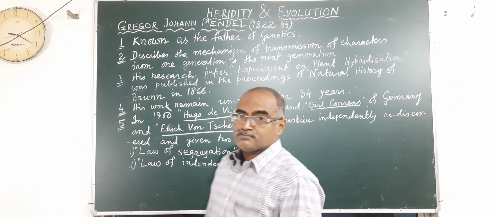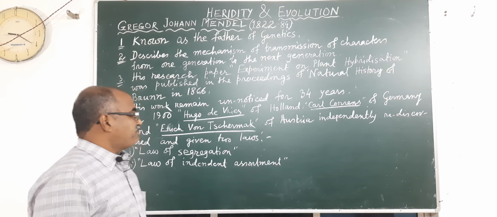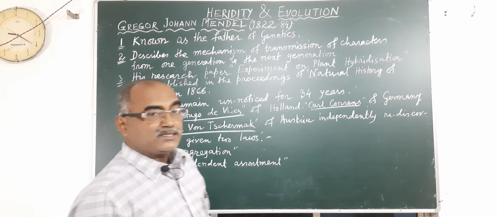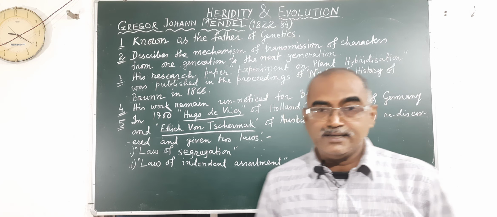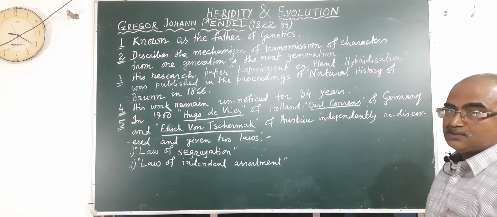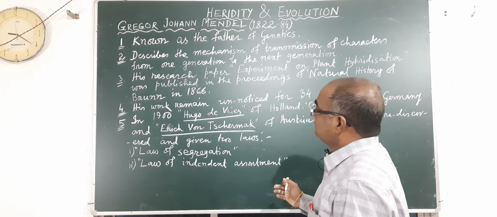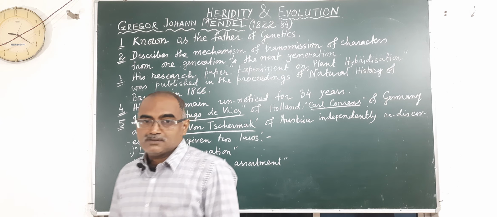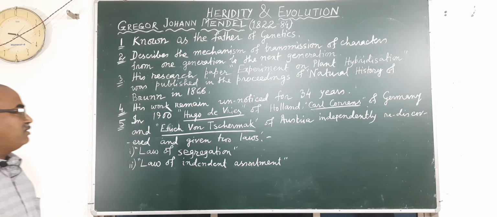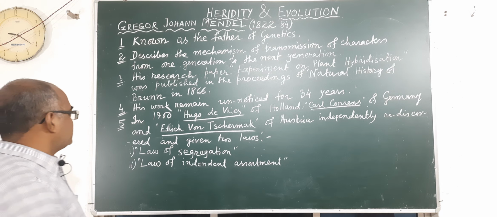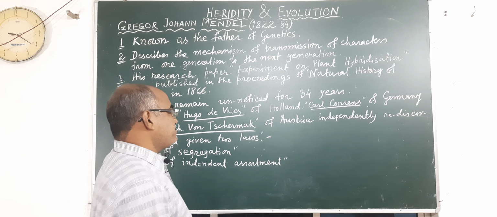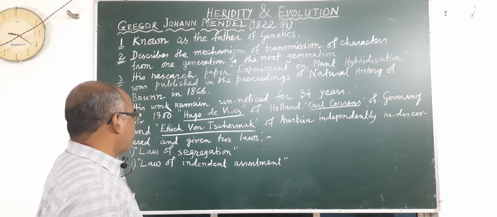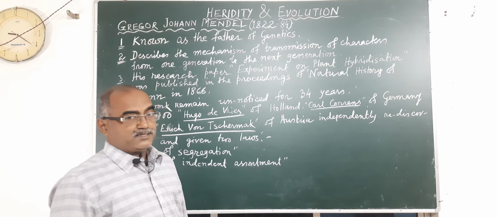Actually, at that time Mendel's research paper had not come to notice, since Charles Darwin, an English scientist, was very dominant and Mendel's paper was kept in the dustbin. Then after 34 years his paper was published, rediscovered and re-established, and given the name Mendel's law.